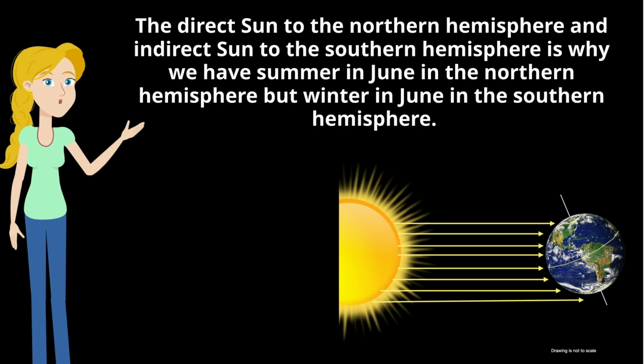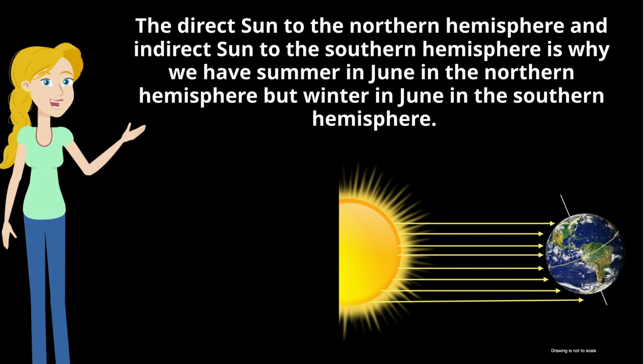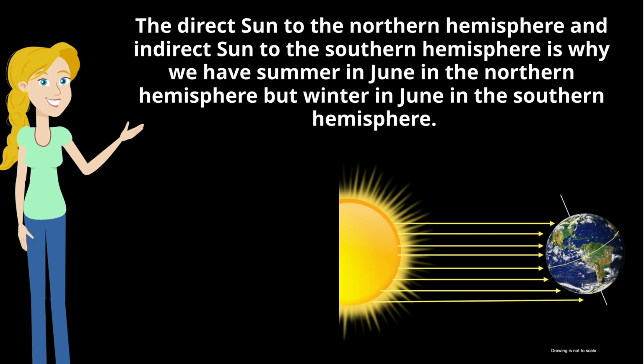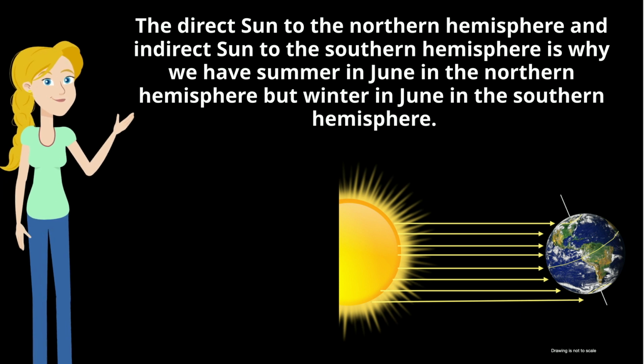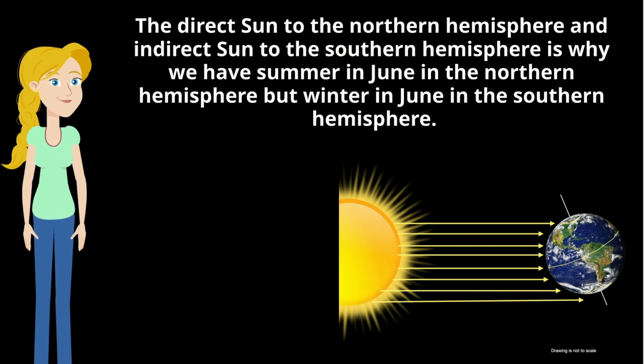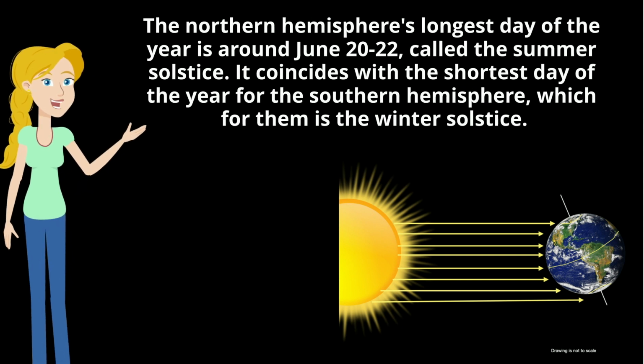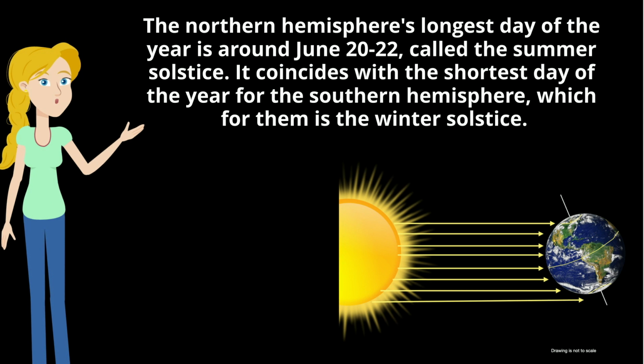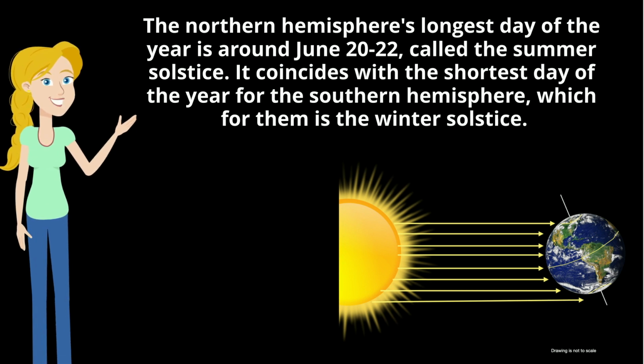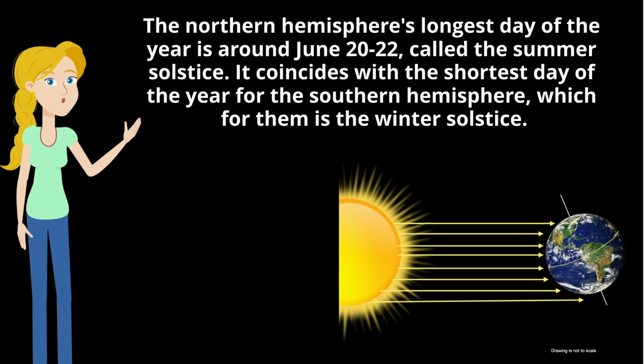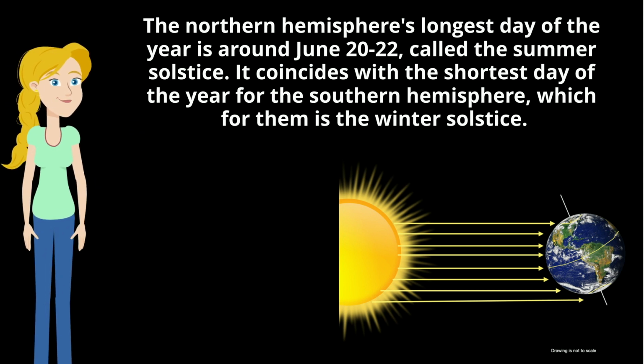The direct sun to the northern hemisphere and indirect sun to the southern hemisphere is why we have summer in June in the northern hemisphere, but winter in June in the southern hemisphere. The northern hemisphere's longest day of the year is around June 20th to 22nd, called the summer solstice. It coincides with the shortest day of the year for the southern hemisphere, which for them is the winter solstice.